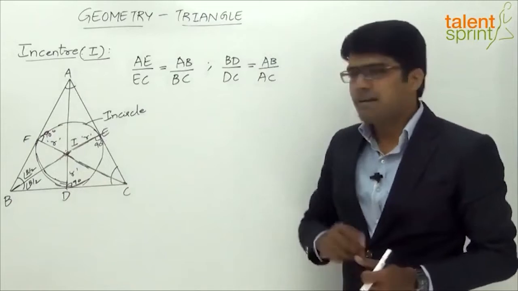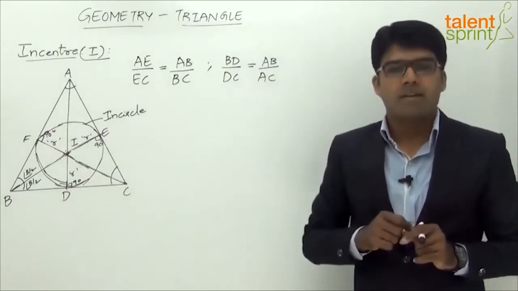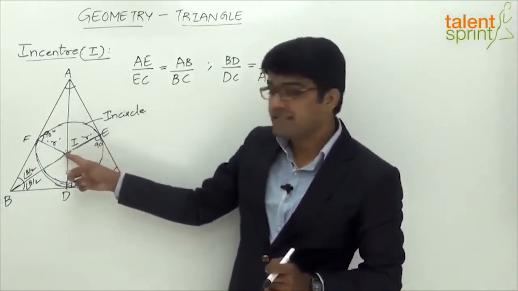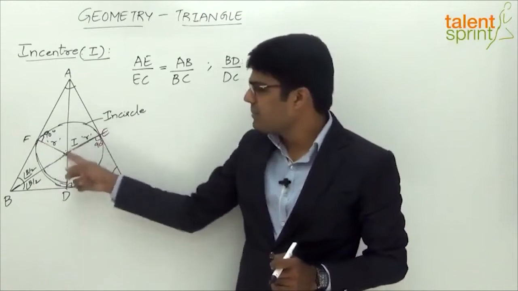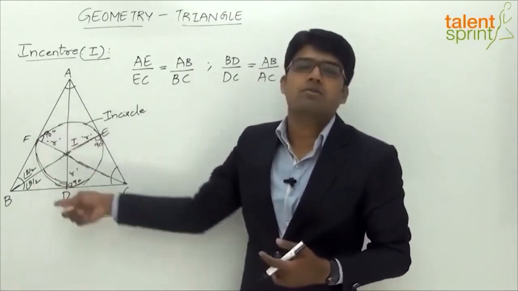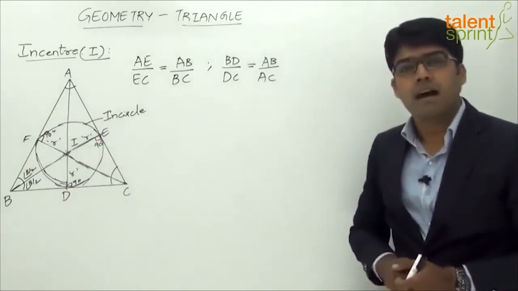triangle. And circumradius is the distance of the circumcentre from any of the vertex, which is denoted by capital R, whereas inradius is the distance of the incentre from the three sides. So if you draw a perpendicular, we will get the distance there, and all those three are equal. That is the reason we are able to draw a circle which touches all these three sides, and this inradius is denoted by the small letter r.